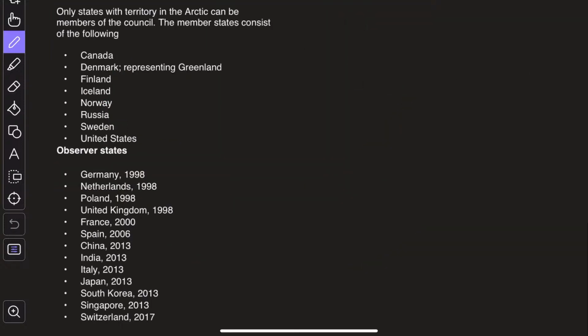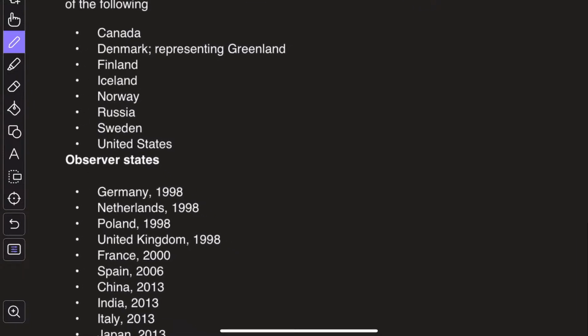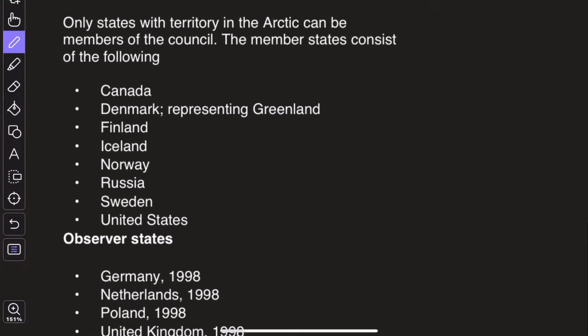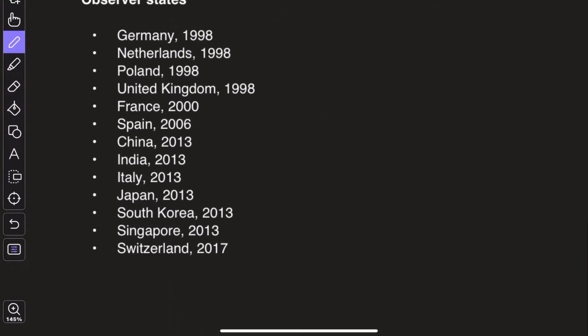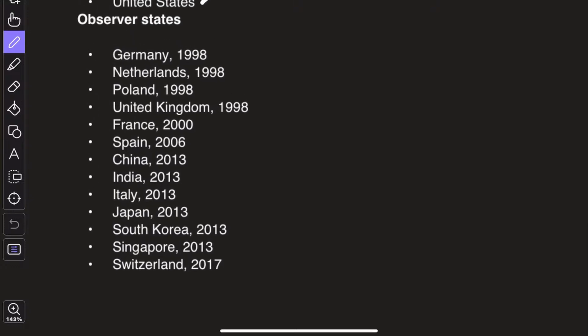Now, when we talk about the Arctic region, guys, there is the Arctic Council also. In the Arctic Council we have 8 members. Who are they? Canada, Denmark, Finland, Iceland, Norway, Russia, Sweden, US. Okay, only countries having territory in the Arctic can be members of the Arctic Council. Apart from that, there are observer states also, and among the observer states, India is also there, which became an observer state in 2013. Okay, so this is with respect to the India and Arctic equation.